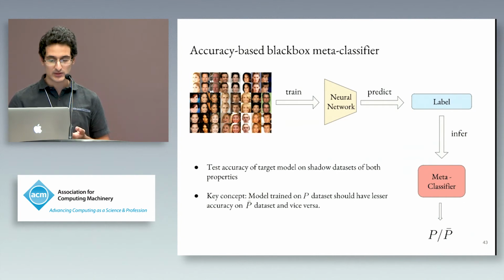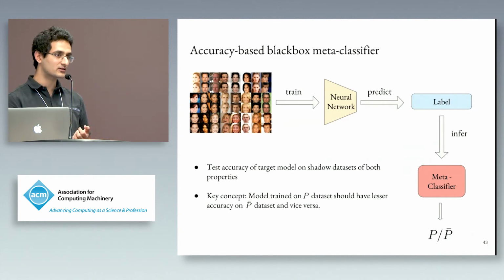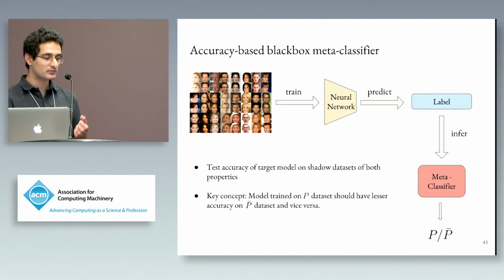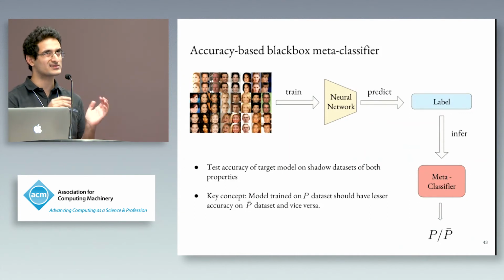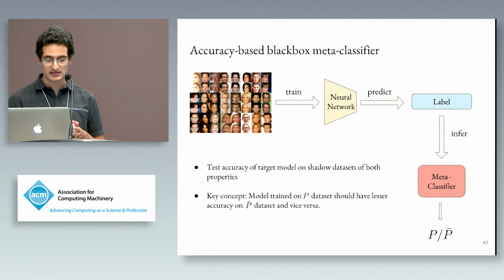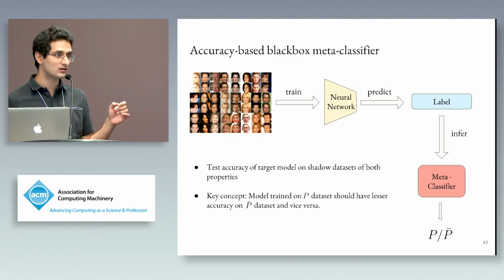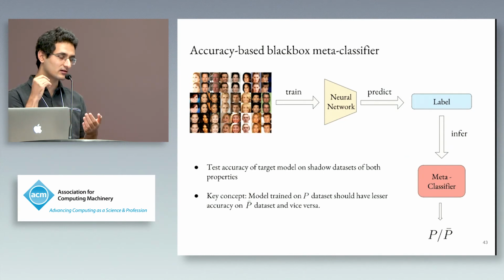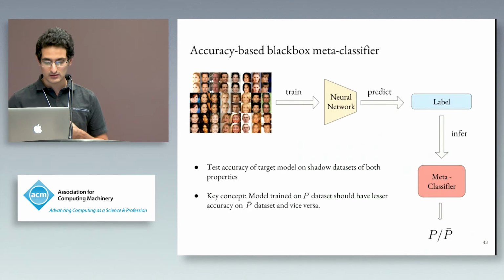And another thing that we tried was, instead of predicting on the model parameters, we look at this: say you have a model trained on a data set of property P. Now you would expect that it performs poorly on a testing data set of property P bar. So just looking at its test accuracy on a data set of property P versus its test accuracy on a data set of property P bar, you would expect to have some sort of differentiation. And that's what we did. We used a meta-classifier only on the label. This is a 2-dimensional classification. The input is accuracy on test data set P and accuracy on test data set P bar. And this is what we got.